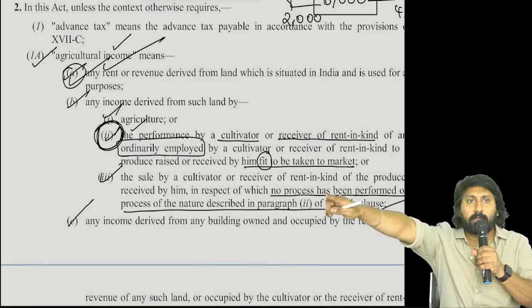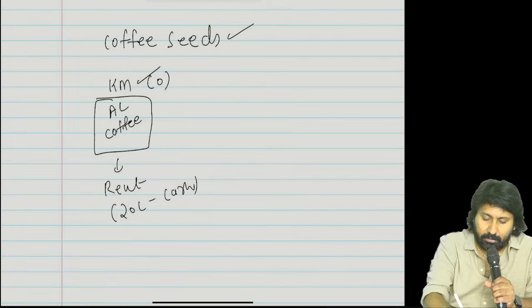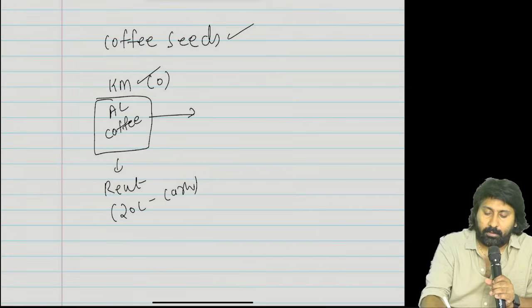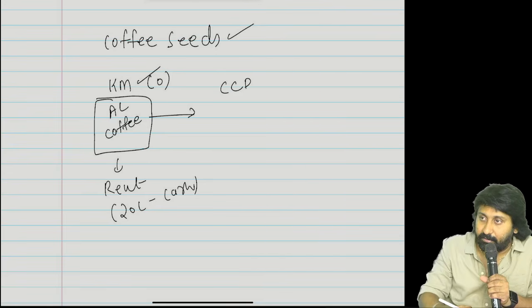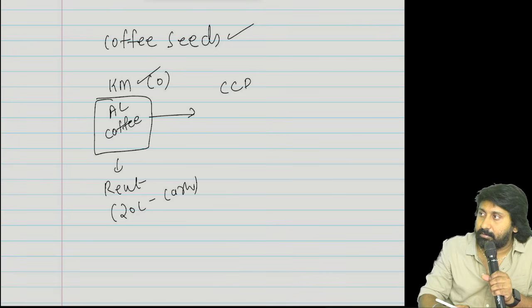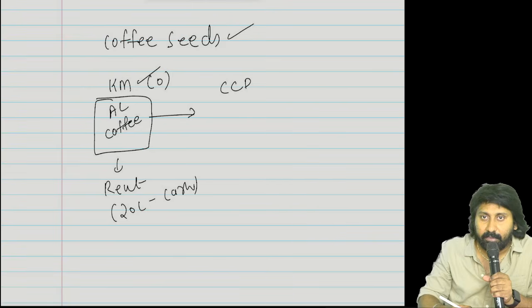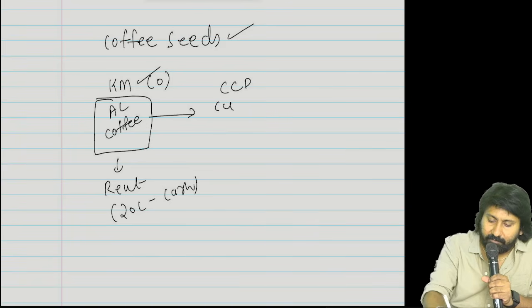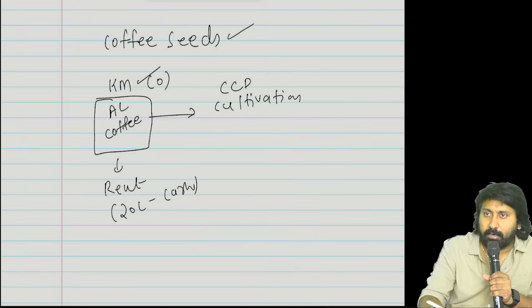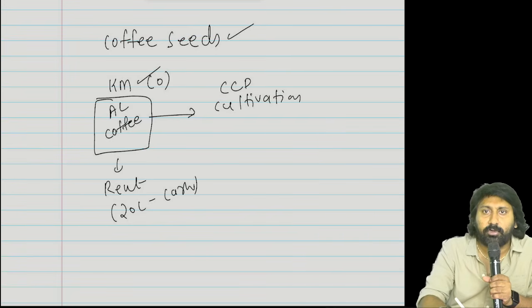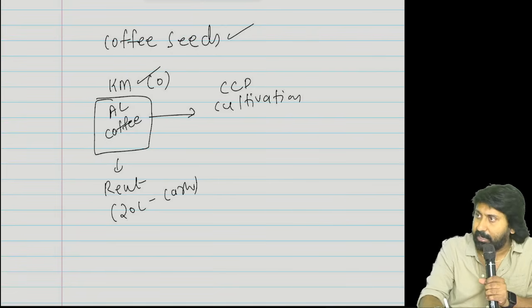Yes, second example. CCD. Cafe Coffee Day. They purchased my agricultural land. They said that we will do the cultivation. You give the land, because this land is suited for coffee. We will take the land. Really, they are doing like this only in India, with a company called Amalgamated Coffee Bean India Limited. It's a public company. So through that company they are doing cultivation.